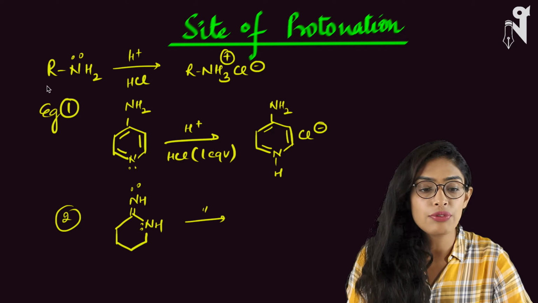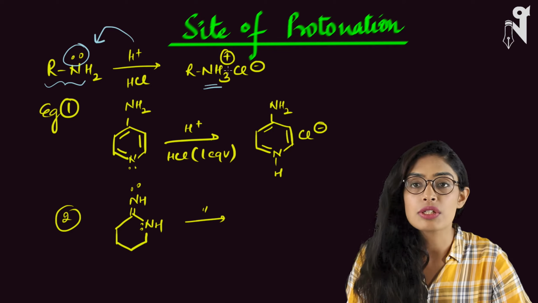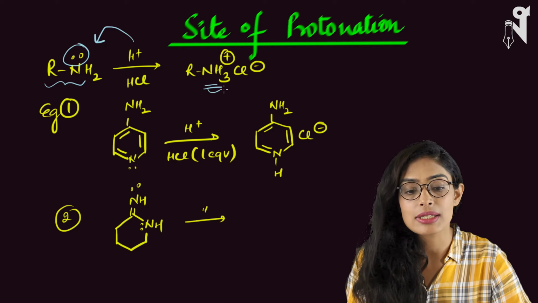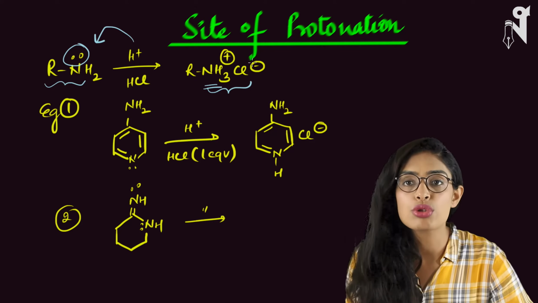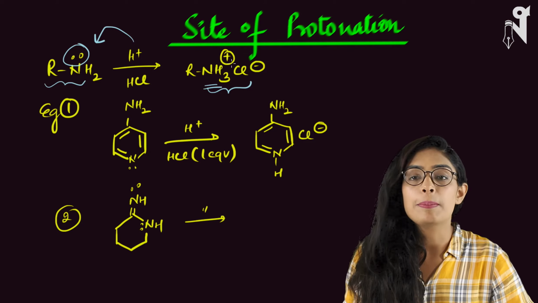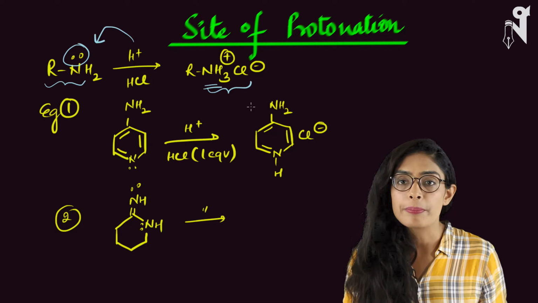First of all, understand that any amine or nitrogen based compound will have a lone pair. H plus will come on it, make a bond over there, and the nitrogen will get a positive charge, and Cl minus, something like this, will be the structure of your molecule. So basically H plus will attack the lone pair of nitrogen, it will become N plus, and Cl minus will attach to it. That's how it will form a salt.